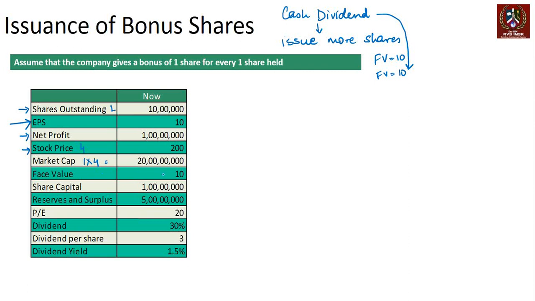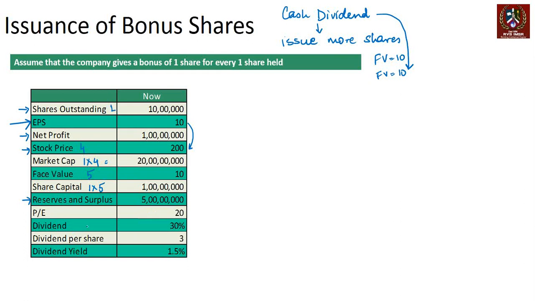Face value is 10. If face value is 10, my share capital is nothing but, if I call this 5, so 1 into 5 is going to give me my share capital. Reserves and surplus is any kind of undistributed profits that comes here. Now, earnings per share is 10, stock price is 200. So obviously when you calculate, you will find the PE ratio to be 20.